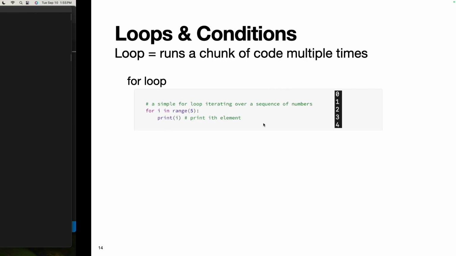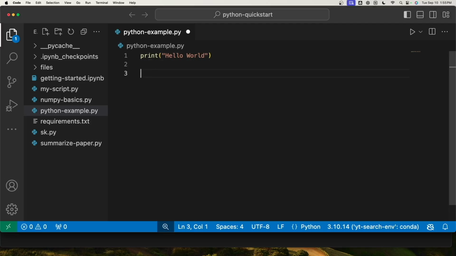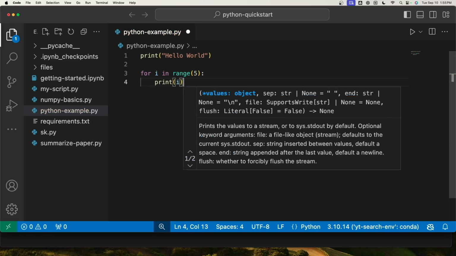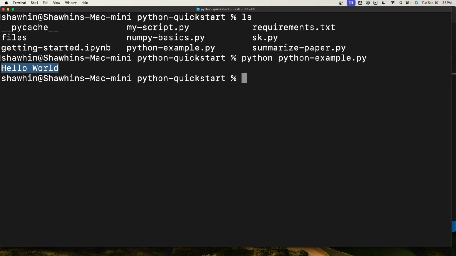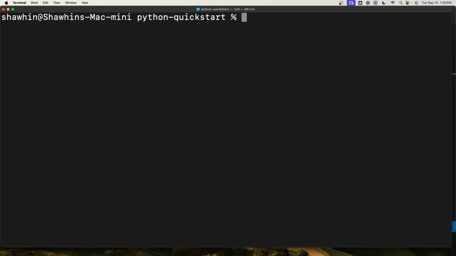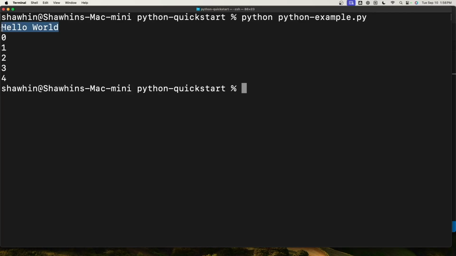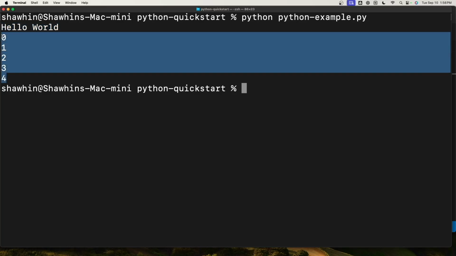We can quickly see what this looks like with our VS Code script. Let's just write for i in range 5. We'll make sure to put the colon there, and then we'll just do print i, and we'll save that. Then we'll open up our terminal again. I'll hit clear, and then I'm going to run that same command from before: python and then python-example.py. If we print that, we see our hello world from earlier, but then we're also seeing each element in that range being printed out.